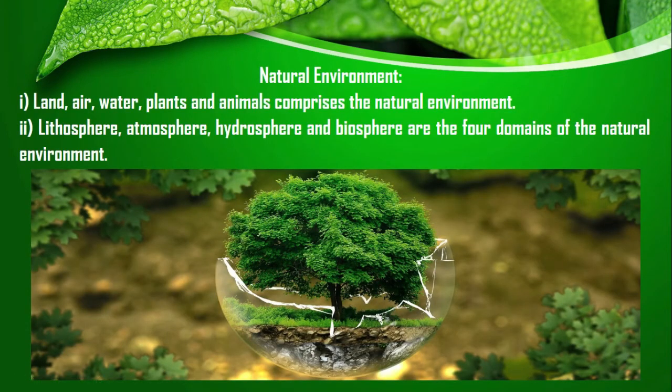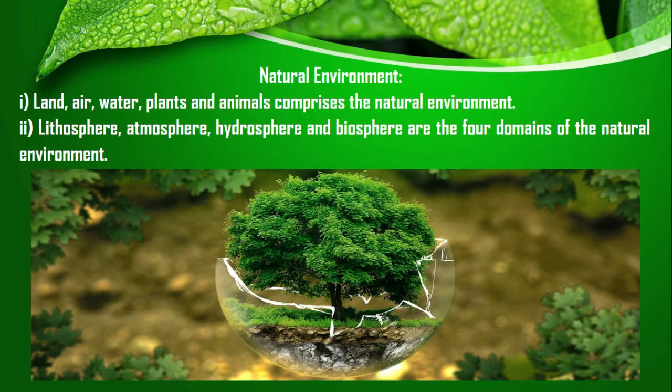We already discussed that natural environment comprises all those things that are created by nature. The components of natural environment comprise the lithosphere. Litho, the word derives from the word for land. Second is atmosphere, the thin layer of air.